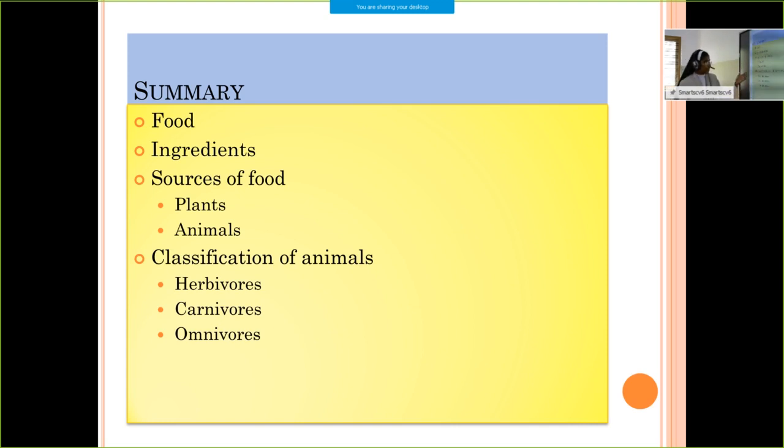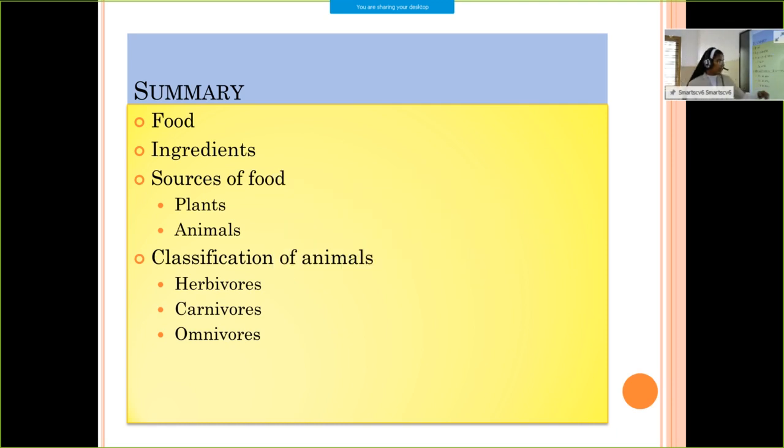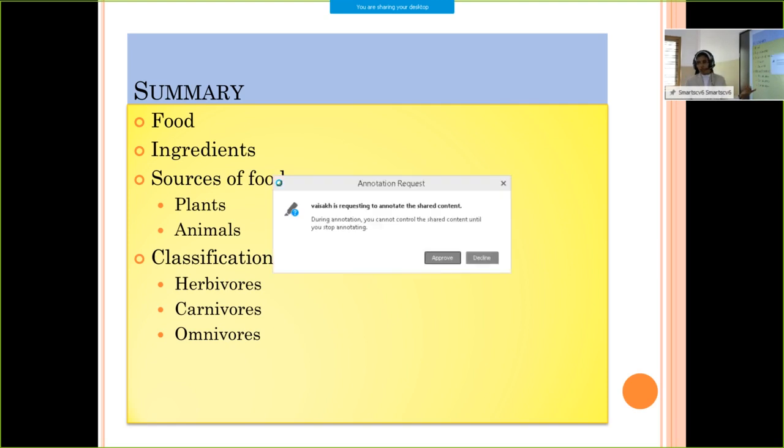Then we discussed classification of animals based on their food habits: herbivore, carnivore and omnivore. Herbivores are plant-eating animals. They eat only plants or plant products. Carnivores are meat-eating animals. That means they eat only other animals. And omnivores eat both plants as well as animals.